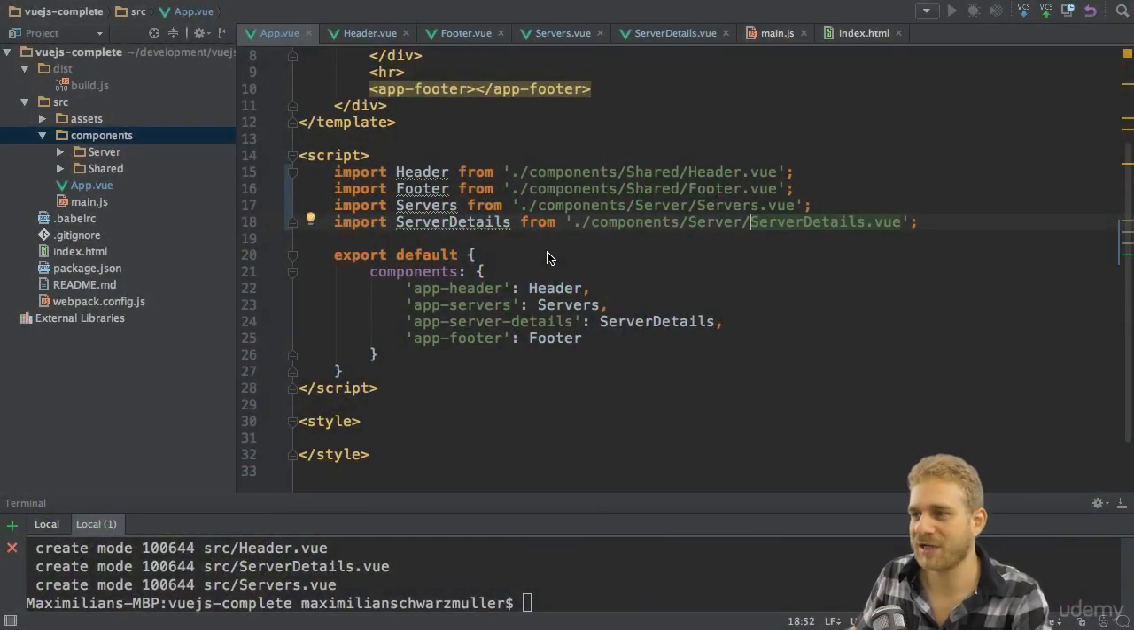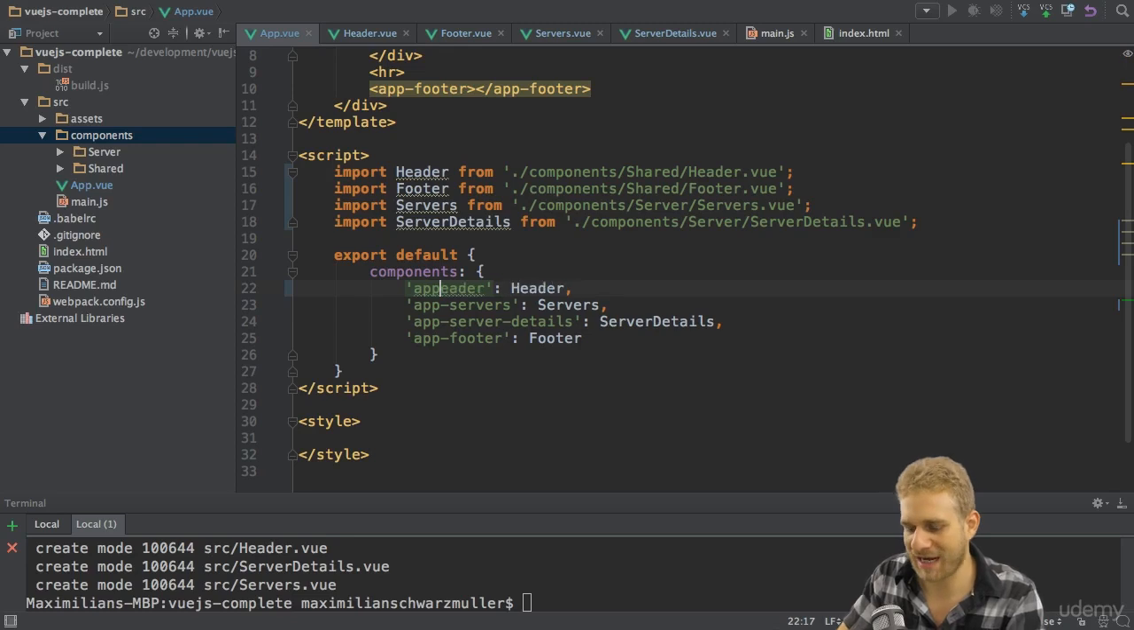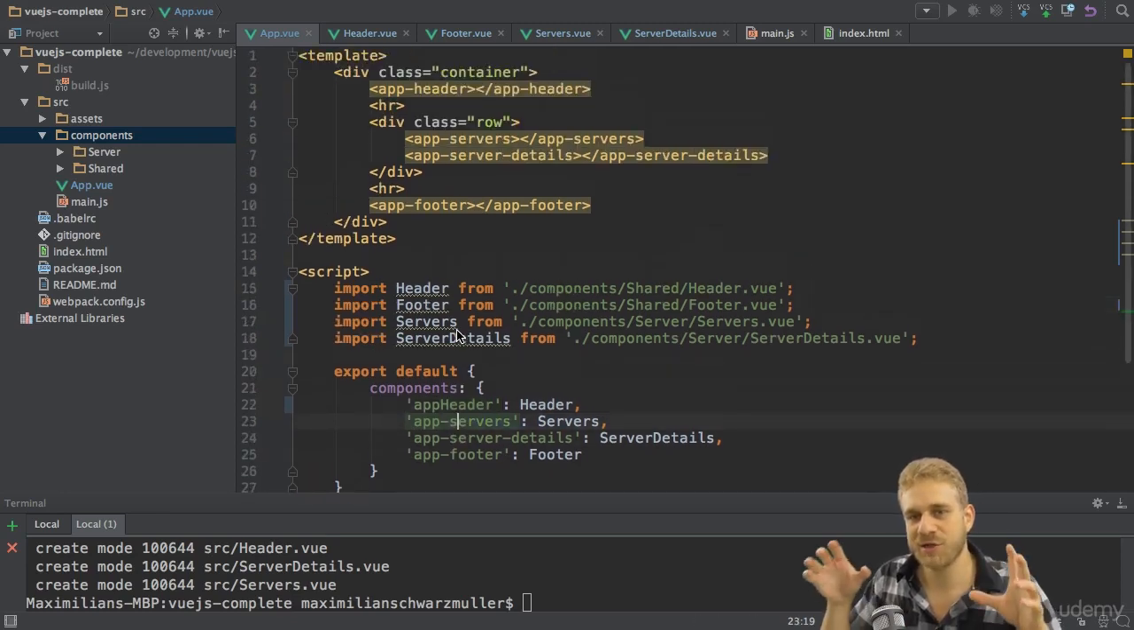The other thing I wanted to touch on are these selectors here. How should you name them? Should you have a dash in there? Could you use appHeader, so a case sensitive name? The answer is yes. You can use case sensitive selectors because since we're using the single file component, we don't